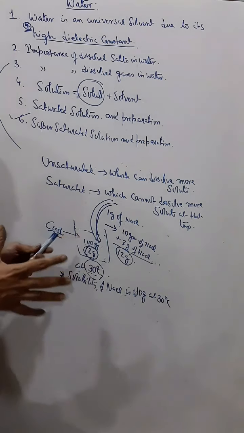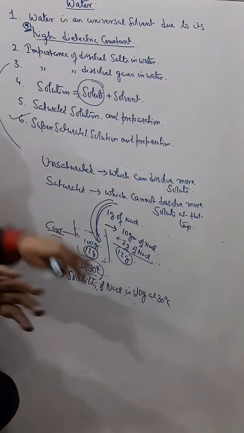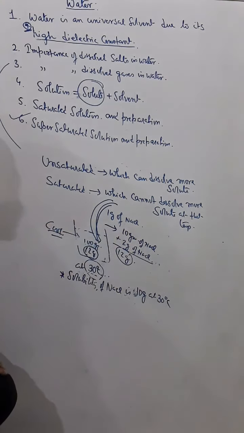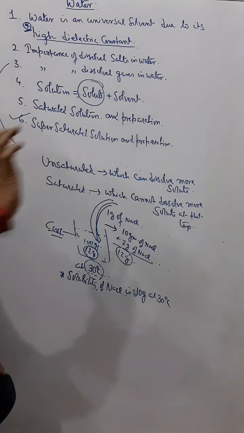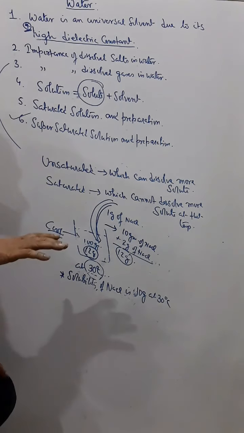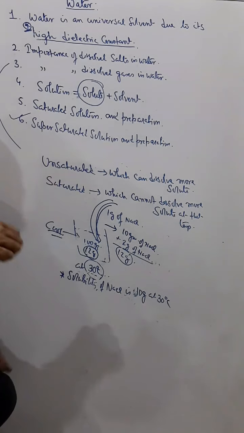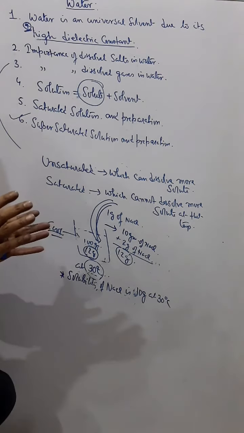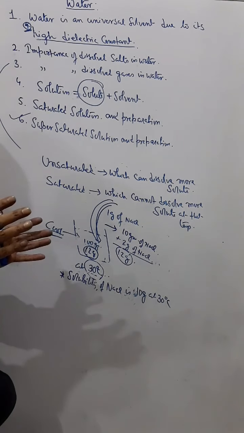Somewhere in a sitting arrangement, if you don't have space, and somebody forcefully sits, instead of 5, 6 are sitting, so that's an extra force they are adding to accommodate their places, so that's supersaturated.